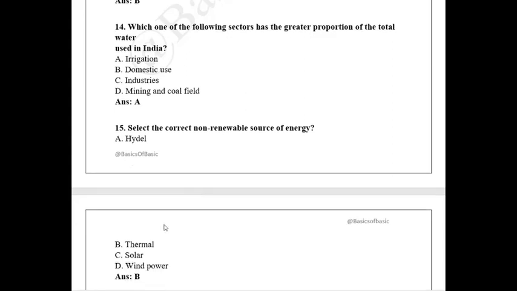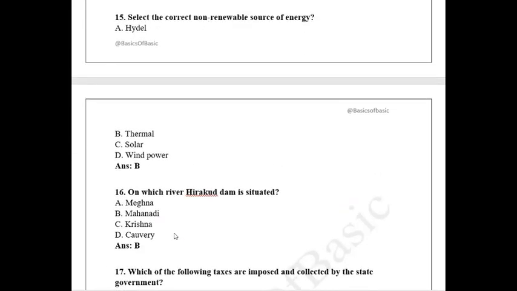Which of the following is thermal? Coal is used in thermal power plants. Coal is not renewable, because after some years the coal will get depleted. That's the answer. On which river is Hirakud Dam situated? The answer is Mahanadi. These are all factual questions, so you need to be very thorough with your static GK.